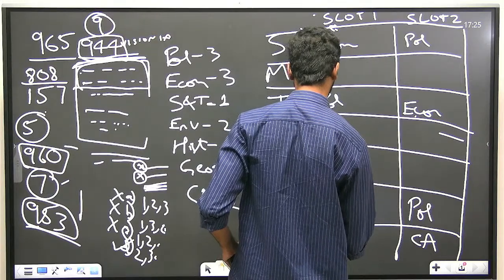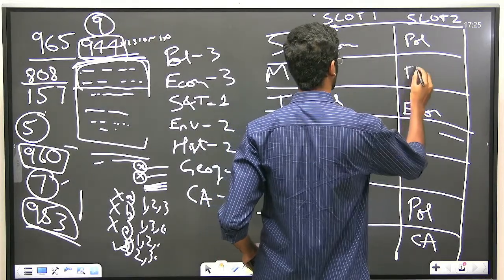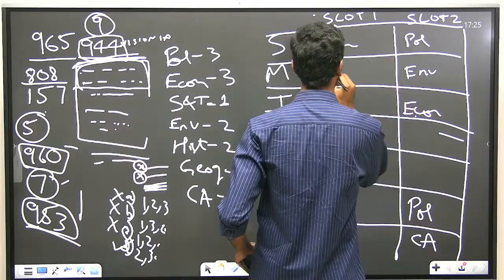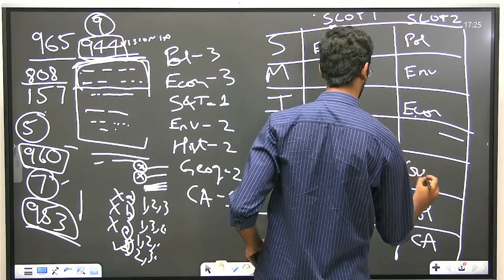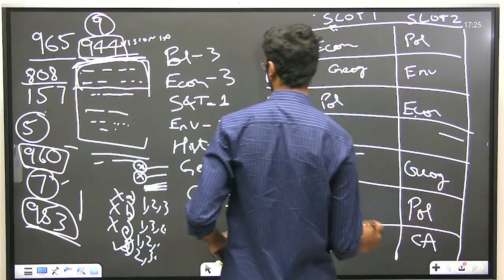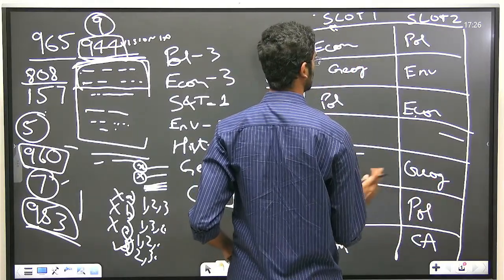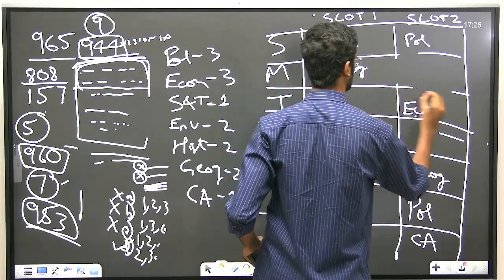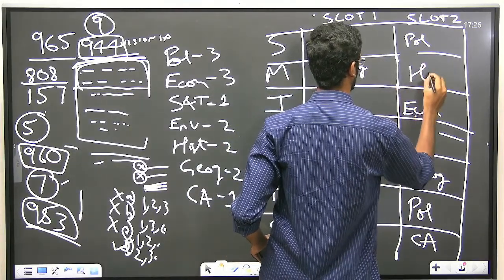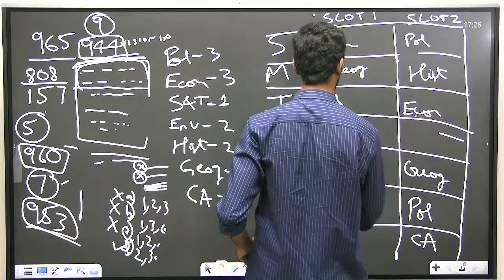Environment is left, environment, geography, history.